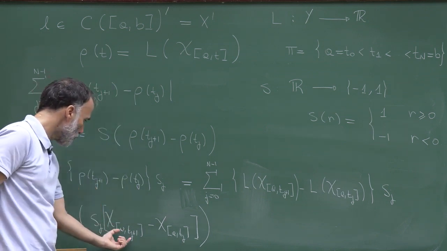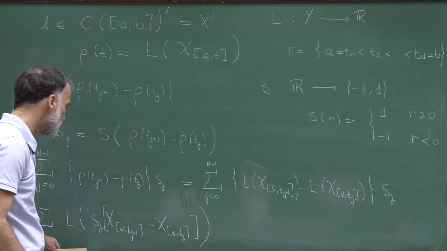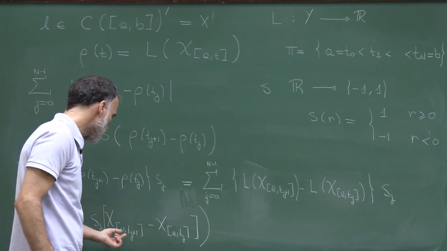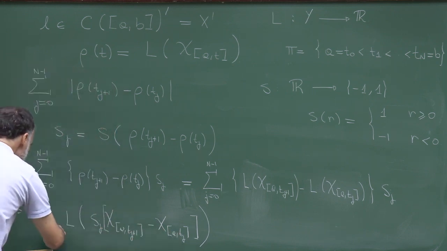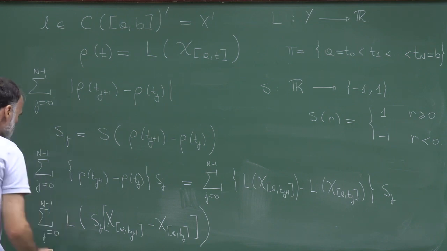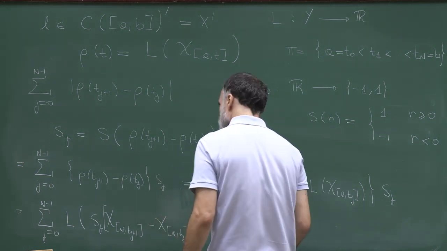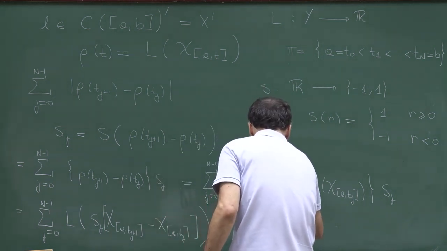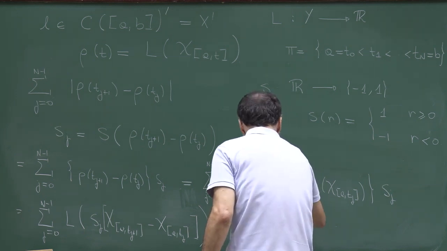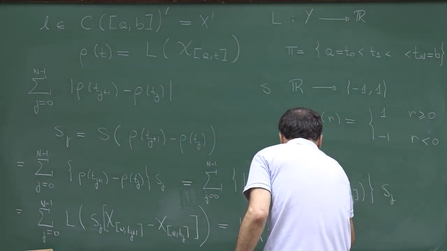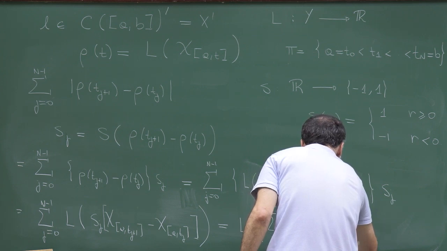So this is the function which is equal to 1 from A to t_{j+1}. This is 1 from A to t_j. So the difference will be a function which is 1 in the interval t_j open up to t_{j+1}, times s_j. Here I have a sum. I can use again linearity to put the sum inside L. So this is equal to L of the function, sum from 0 to n minus 1 of s_j times chi of t_{j+1}.